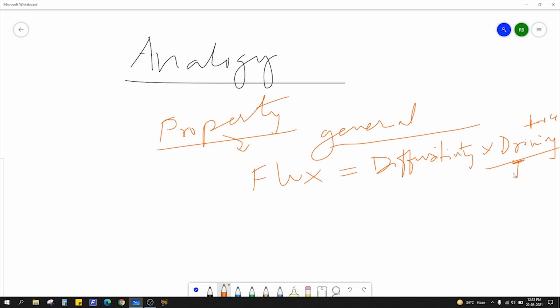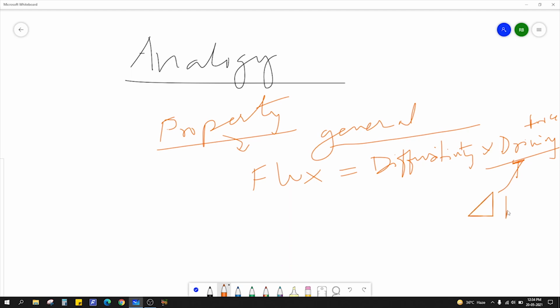Okay. So flux is equal to diffusivity into driving force. Now what is the driving force? You already know. Mass flows from high concentration to lower concentration. Heat flows from higher temperature to lower temperature. Momentum flows from higher momentum to lower momentum. So basically, driving force is nothing but some kind of gradient.